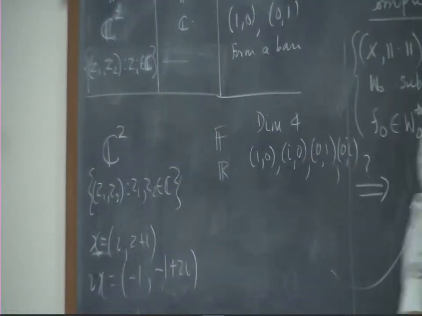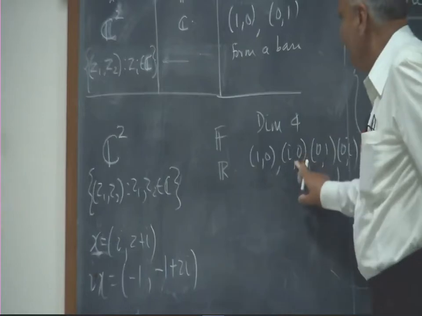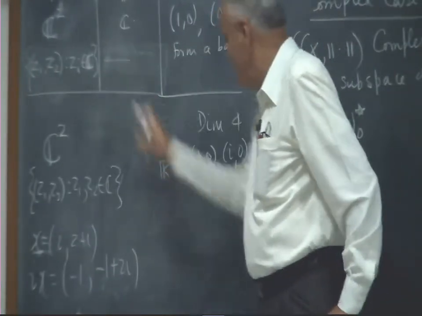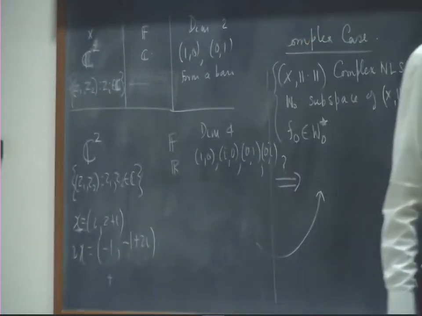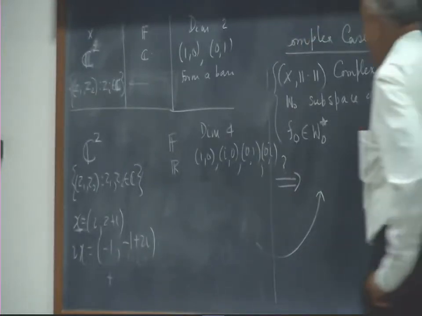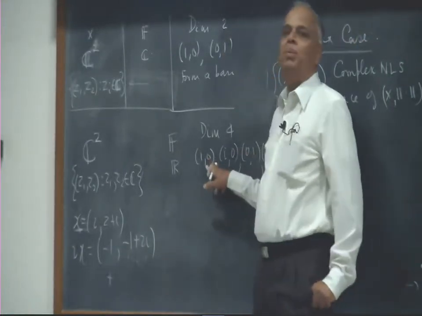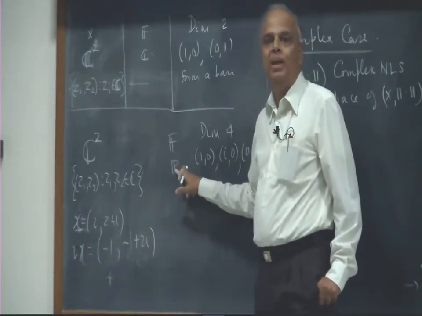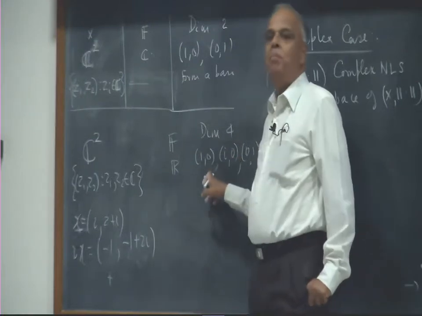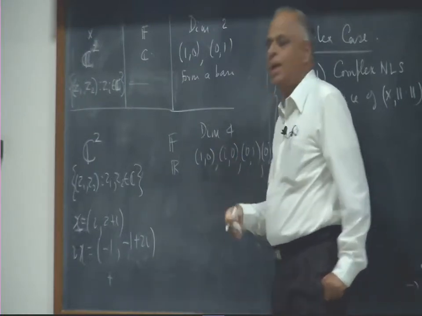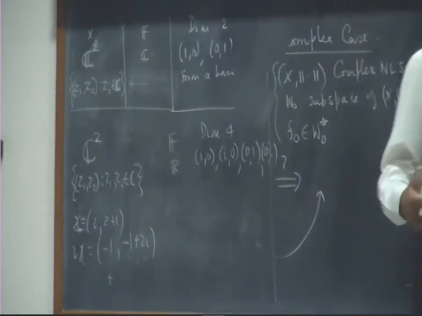X and Ix were linearly dependent there; X and Ix become linearly independent here, because you can't express this as a real multiple of this, because now we are allowed only real multiples. Whereas there I could express this as a complex multiple of this, and therefore that dependence is gone. And that is what is going to change.